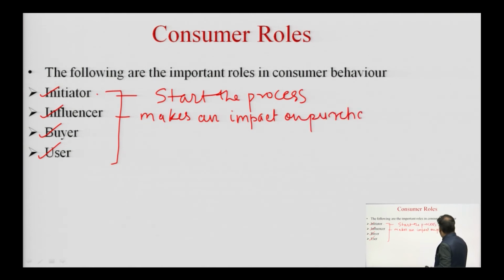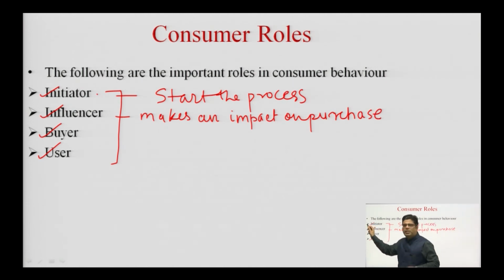So, like in this example, as the son is the initiator, if the son's friend who already owns a car is advising the family on what car is to be purchased, then that friend of the son will be called the influencer. So, influencer can be anybody who consults on what goods and services are to be purchased. Influencer can be any person who makes an impact on the purchase.